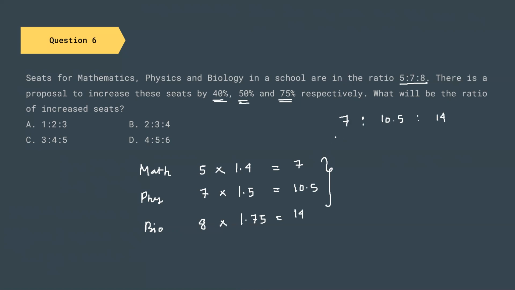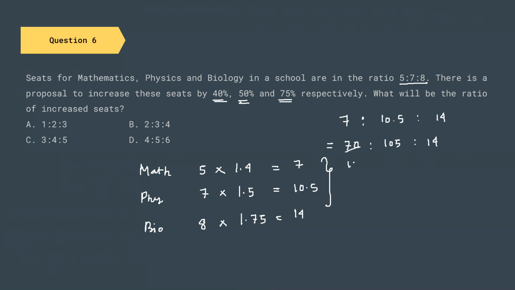So we are going to simplify this one. For simplification, let us multiply by 10. This is 70, this is 105 and this is 140. Every one of them can be divided by 7.